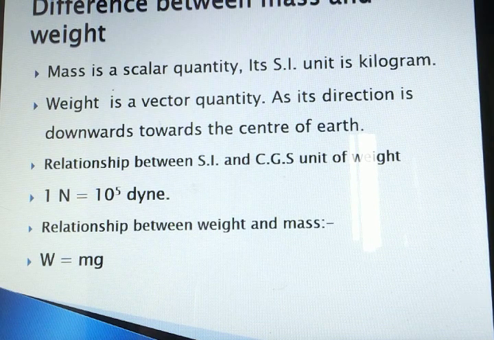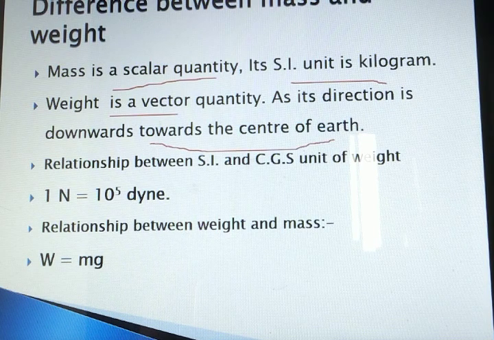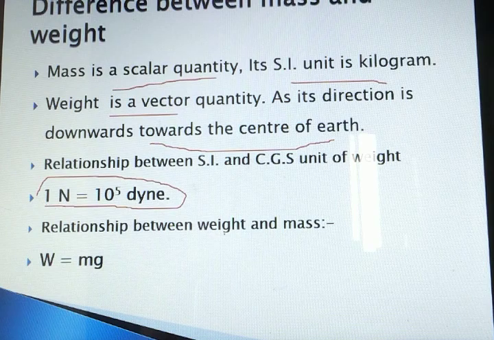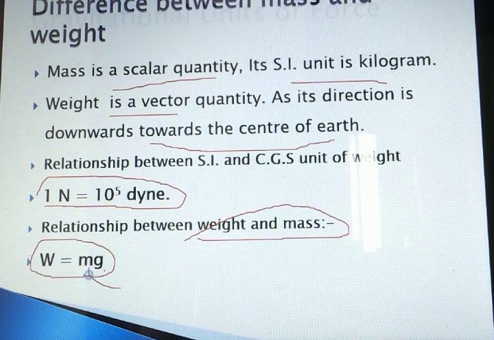Difference between mass and weight. Mass is a scalar, its SI unit is kilogram. Weight is a vector, its SI unit is Newton, and it is always directed towards the center. The SI unit and CGS unit of weight are Newton and dyne. So the relation between them is the same as that of force, that is 1 Newton is 10 raised to 5 dyne. Relation between weight and mass: weight is equal to mass into acceleration due to gravity. So W is equal to m into g.